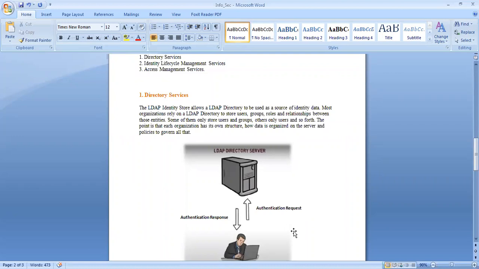It is a database that stores users, passwords, and computer accounts, and shares that information with other entities on the network.